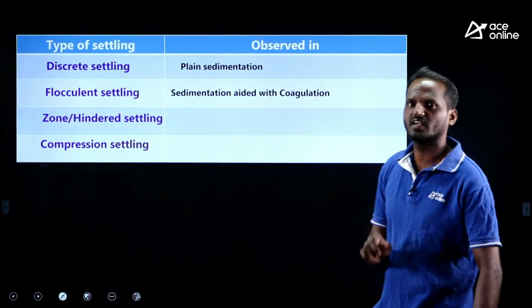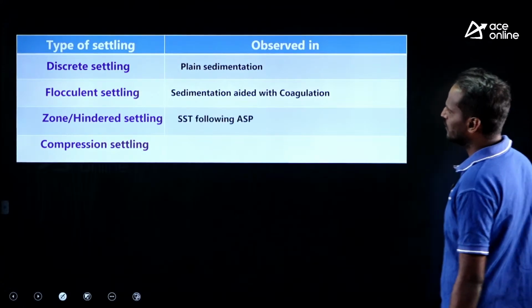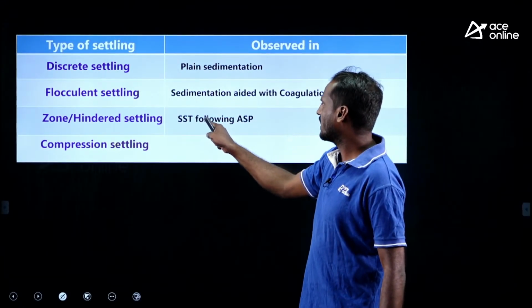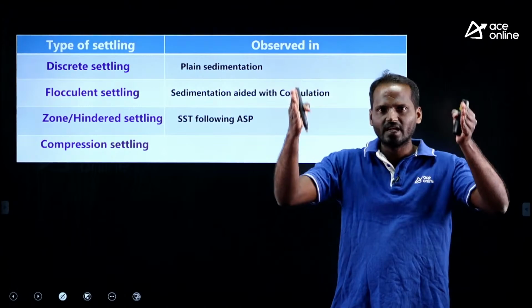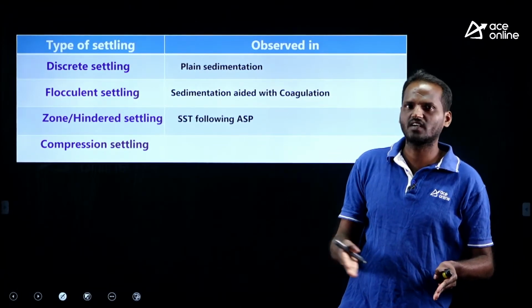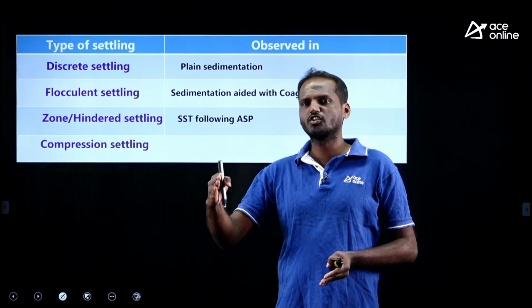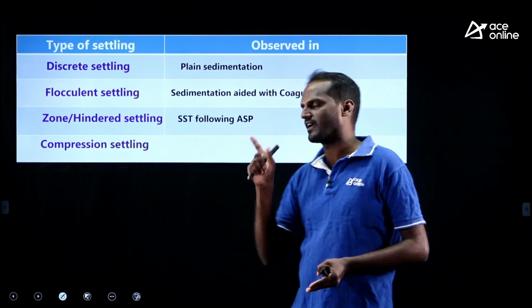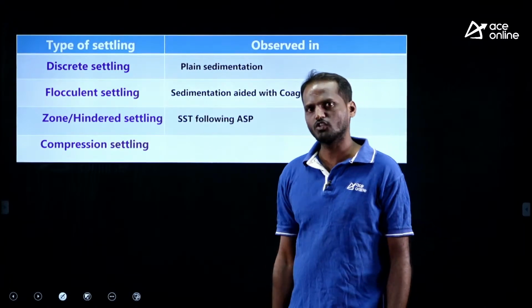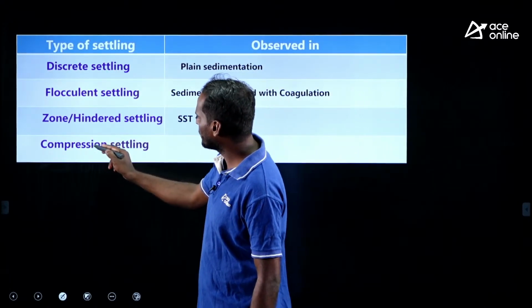Where can you observe hindered settling, my dear? You can observe it in the secondary settling tank following the ASP, the activated sludge process. After the aerator, the effluent from the aeration unit goes to the secondary settling tank, in which you observe zone or hindered settling. What is compression settling?